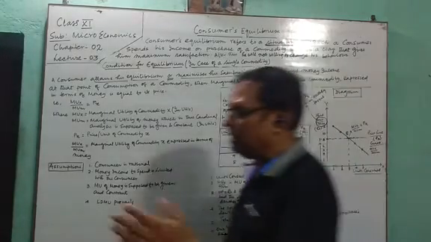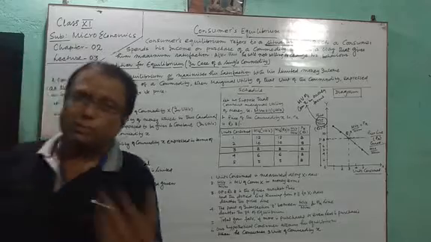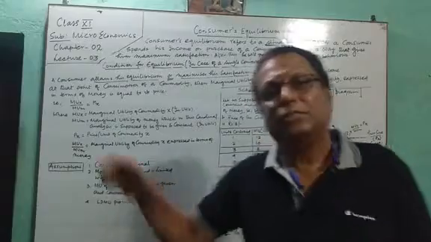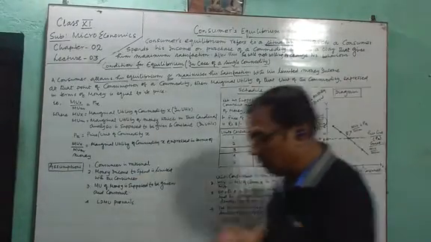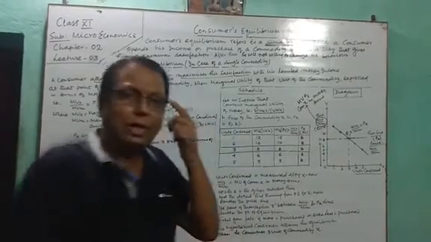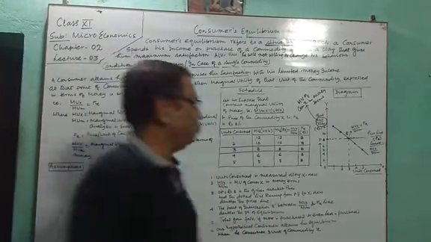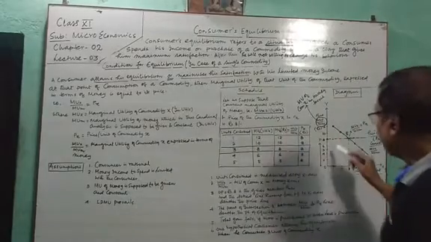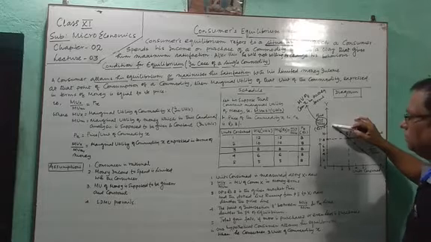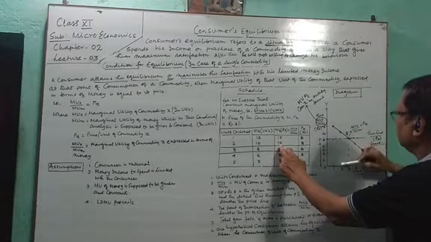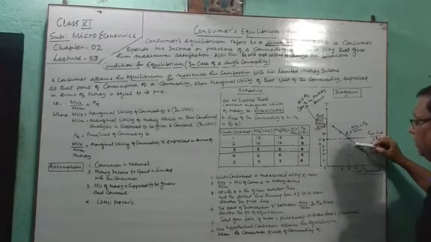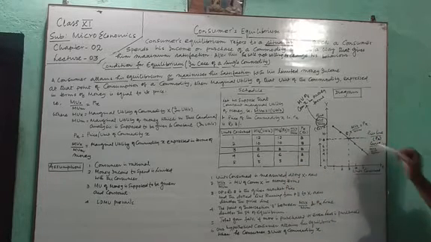When I say marginal utility of commodity expressed in terms of money, I just mean that it is MUX by MUM. MUX in utils, MUM in utils, but MUM is given and constant. In our example, I have taken MUM to be 1 util. Now, first unit 12 rupees, second unit 10 rupees, third unit 8 rupees, fourth unit 6 rupees, and fifth unit 5 rupees.